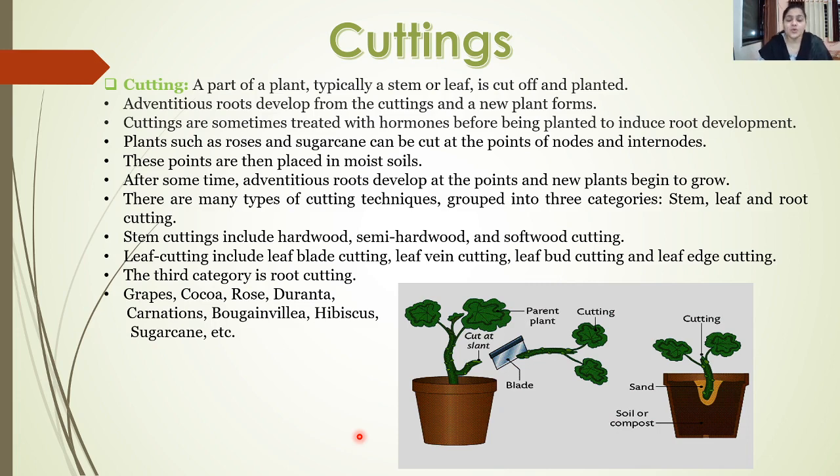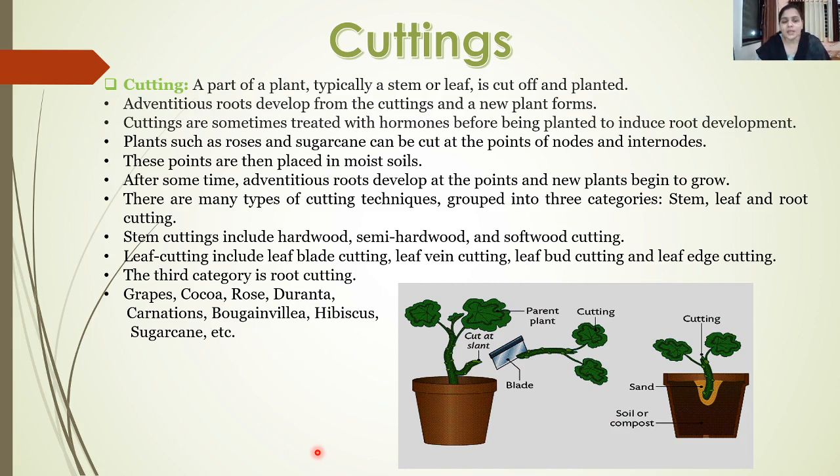The method in which stem is used as cutting is called stem cutting, and it usually includes hardwood, semi hardwood, and softwood cuttings. The second is the leaf cutting. The leaf cutting includes leaf blade cutting, leaf vein cutting, leaf bud cutting, as well as leaf edge cutting. So out of these, either the bud of the leaf, the edge of the leaf, the vein of the leaf, or the entire blade of the leaf can be utilized as a cutting.